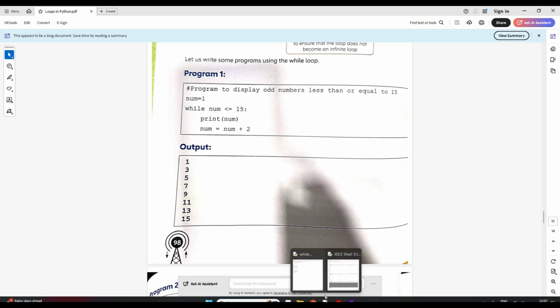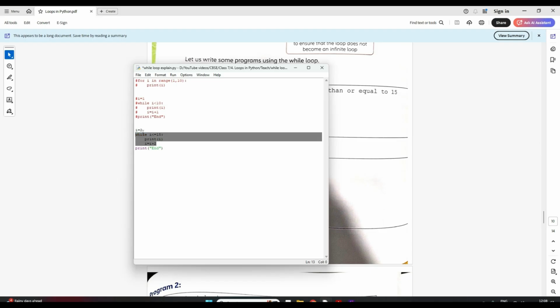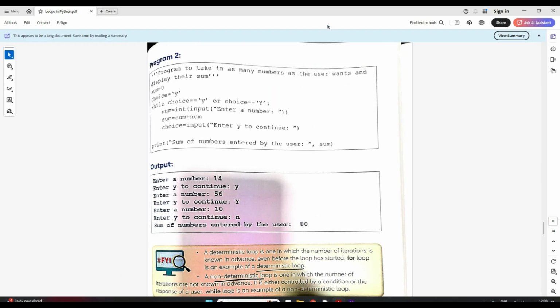Similarly, this is an odd number we have taken. Even numbers also you can find out, very simple. In even numbers we'll start i from 2 and it's the same code. First i will be 2, we'll print 2, then it will be 2 plus 2, 4, then 4 plus 2, 6. So like this, all the even numbers will be printed. The only difference is you have to take i is equal to 2 instead of i is equal to 1. Clear? Now let's move forward to the second.